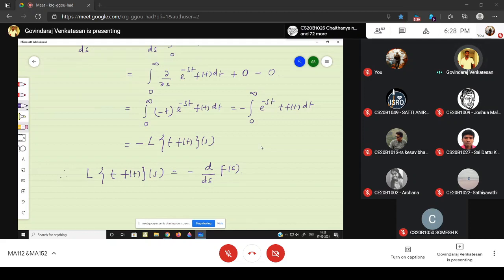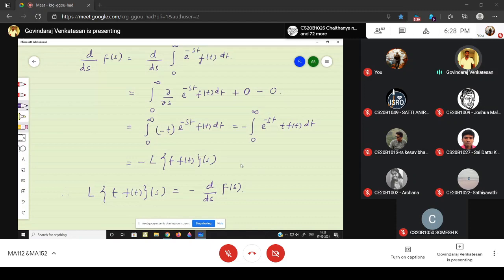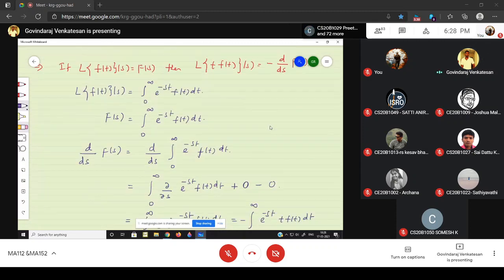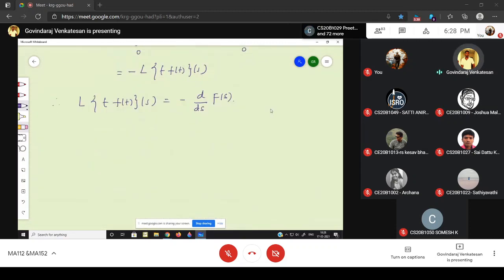Yes, that's all. This is what we want to prove: the Laplace transform of t times f(t) is nothing but minus d/ds of capital F(s). Similarly, you can prove that the Laplace transform of t squared times f(t) is (-1)^2 times d²/ds² of capital F(s).